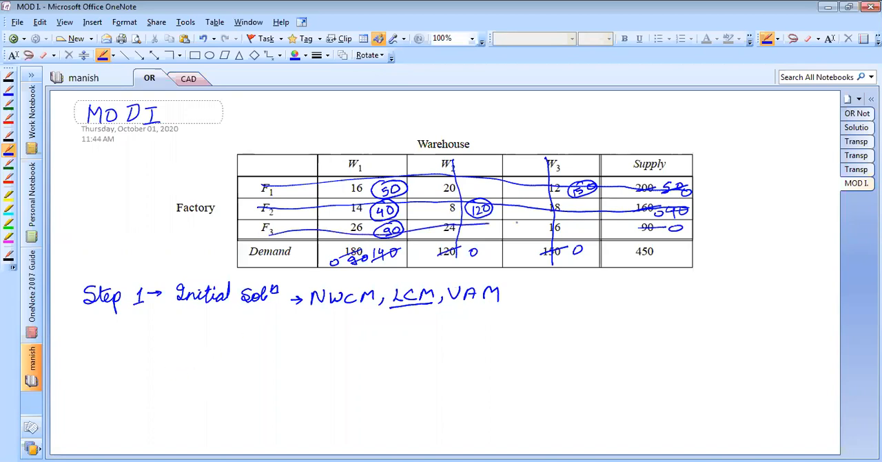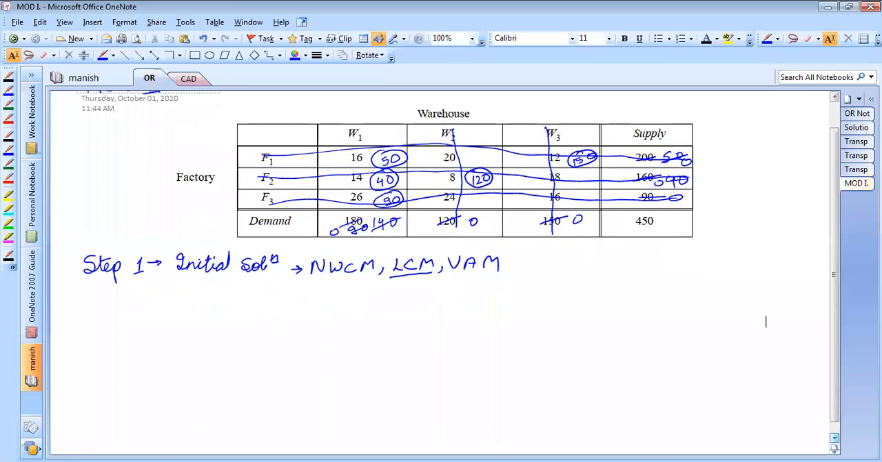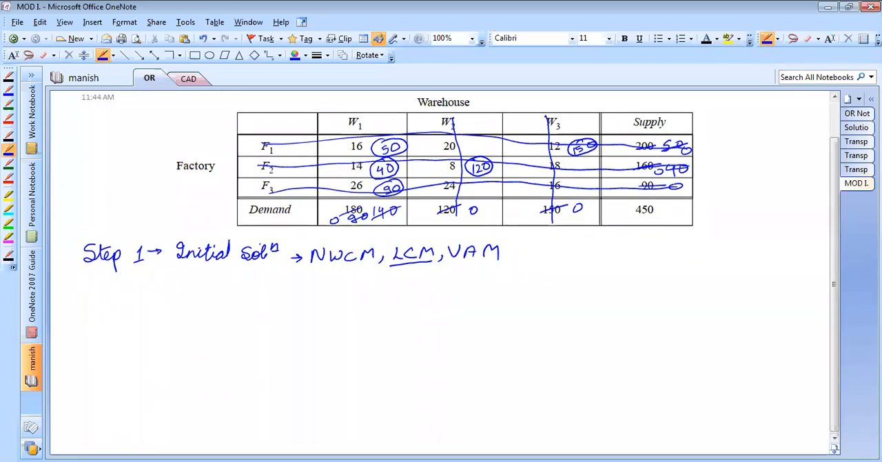Any doubts up to this point? I hope there is no doubt up to this point. Any doubt, students? No, sir. Okay, this is for the fast solving of the problem. I have done this. You can take any method you like.